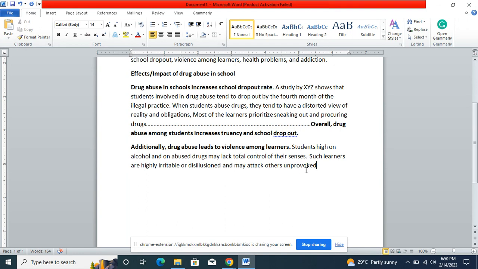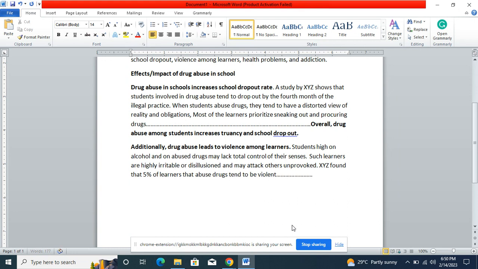So you're providing evidence. Every sentence that you are writing here must support this one, that drug abuse leads to violence. If you have statistics, which is encouraged, you can quote them. So you can say that XYZ found that 5% of learners that abuse drugs tend to be violent. So this is an example of evidence.